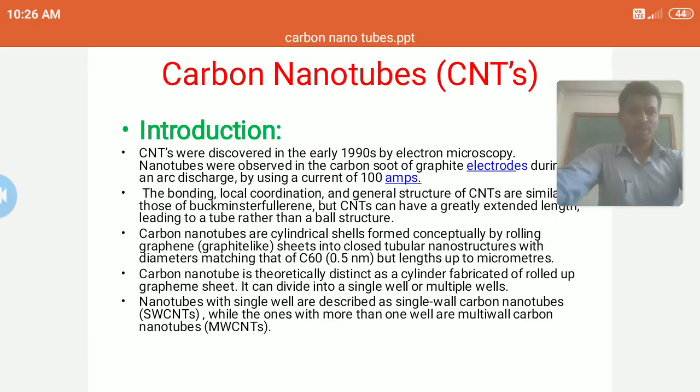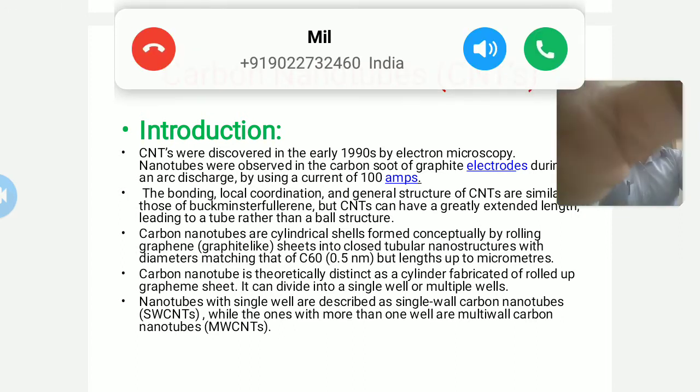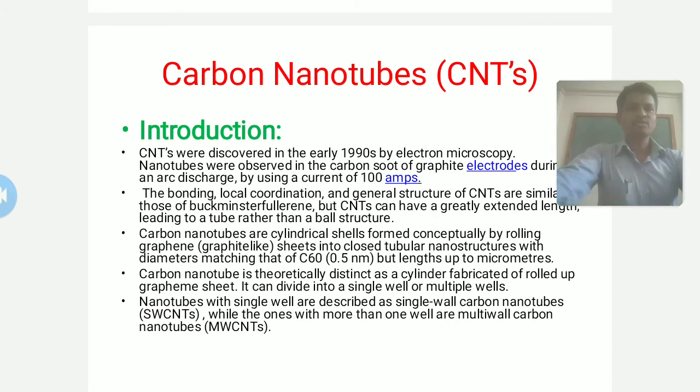These were discovered in the decade of the 1990s by electron microscopy. These nanotubes were observed in the carbon soot of graphite electrodes during an electric arc discharge, by using a current of 100 amperes.